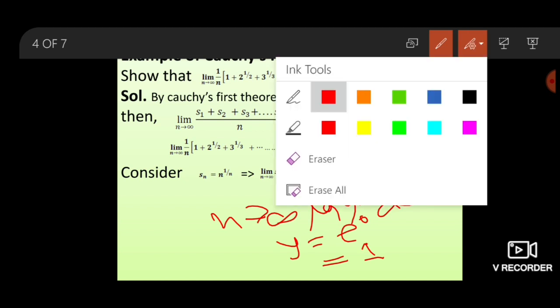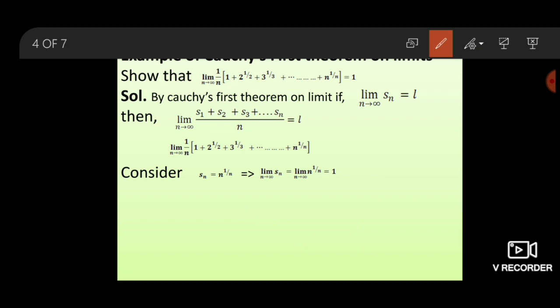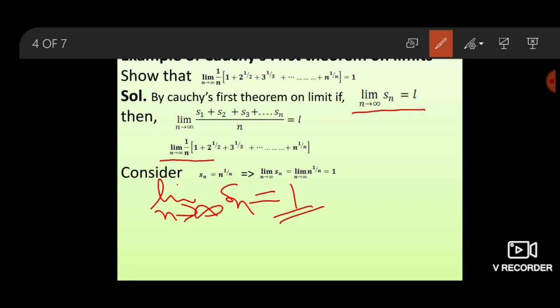We found the value of the limit as n goes to infinity of Sn equals 1. By Cauchy's first theorem on limit, since Sn converges and has limit 1, the limit as n goes to infinity of 1 upon n times (1 plus 2 to the power 1 by 2 plus so on plus n to the power 1 by n) also has limit and converges to 1. Hence proved.